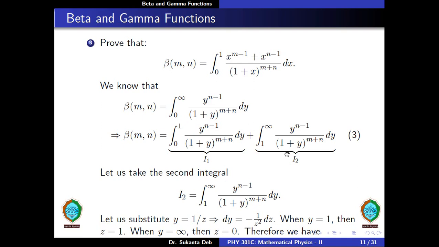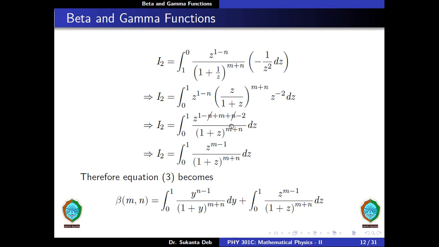Let us now take the second integral and put I2 is equal to integral from 1 to infinity y to the power n minus 1 divided by 1 plus y to the power m plus n dy. Now let us substitute y is equal to 1 by z. This gives us dy is equal to minus 1 by z squared dz. When y is equal to 1, then z is also equal to 1. When y is equal to infinity, then z is equal to 0.